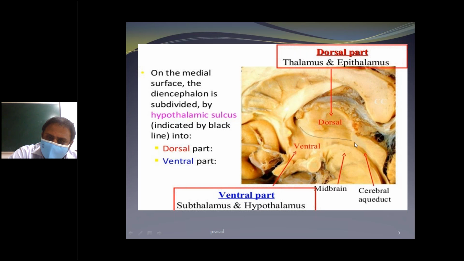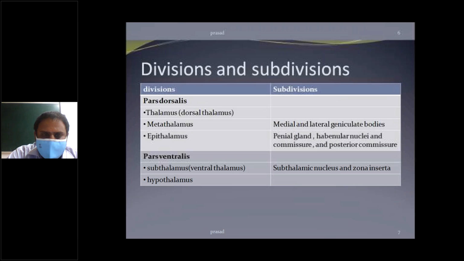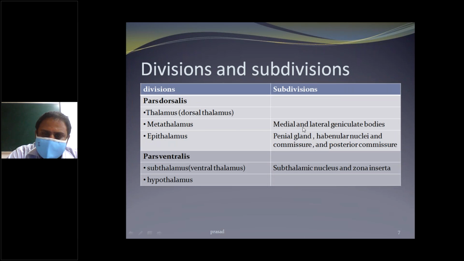This is the skull. Okay, interventricular foramen and cerebral aqueduct. The hypothalamic sulcus divides it into dorsal and ventral parts. The dorsal part is the thalamus and epithalamus, and the ventral is the subthalamus and hypothalamus. Subdivisions of the metathalamus are the medial and lateral geniculate bodies. Epithalamus is the pineal gland, habenular nucleus, habenular commissure and posterior commissure. And the subthalamus is the subthalamic nucleus and zona incerta.